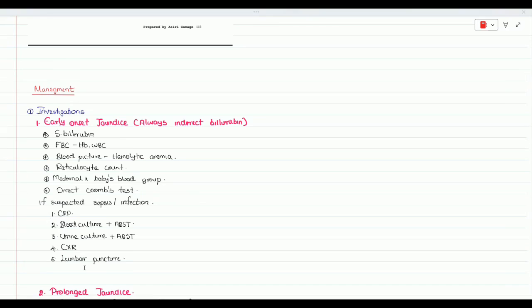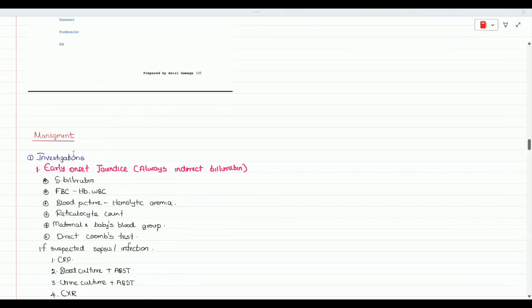If you suspect CNS infection, you can mention the lumbar puncture earlier, before the other investigations. Like that, depending on your case, decide which investigations you are going to do. Just don't list out all the investigations you have studied. That won't make the examiners unhappy. Okay. These are the investigations I'm telling for all the causes I have mentioned in the classification.